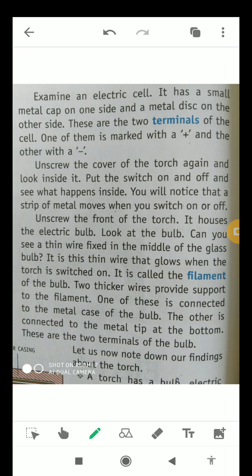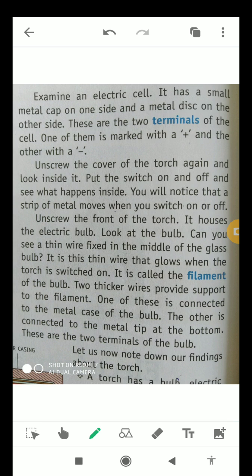Now unscrew the front of the torch. It houses the electric bulb. Look at the bulb. Can you see a thin wire fixed in the middle of the glass bulb? It is this thin wire that glows when the torch is switched on, as I told you. That is the filament of the bulb, and it is made up of tungsten.